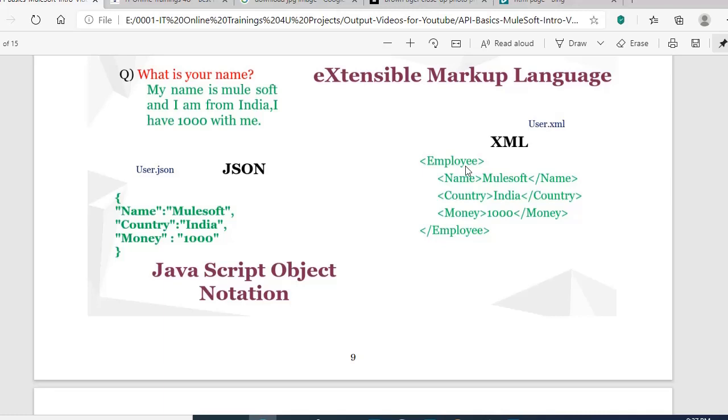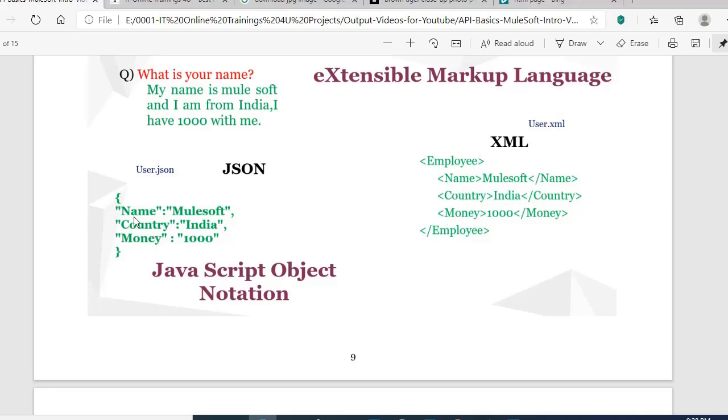To memorize it easily, XML needs one root tag, like employee, user or anything. Instead of the open and curly braces, you need a root tag: a start tag and an end tag. Inside that root tag you need to mention all the values in subtags.